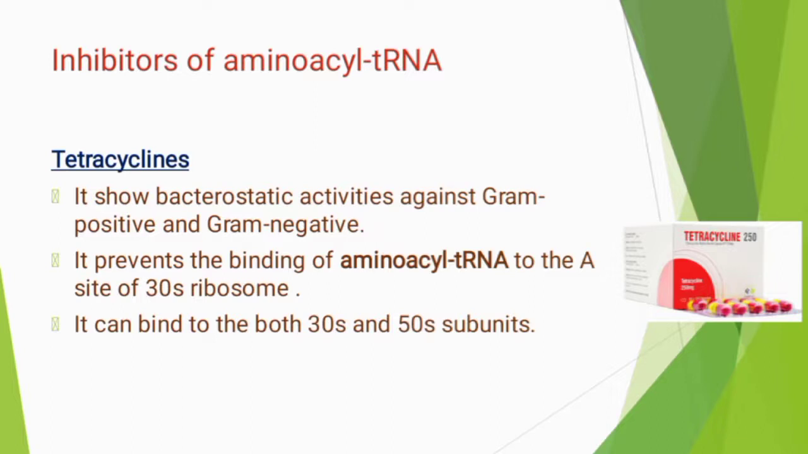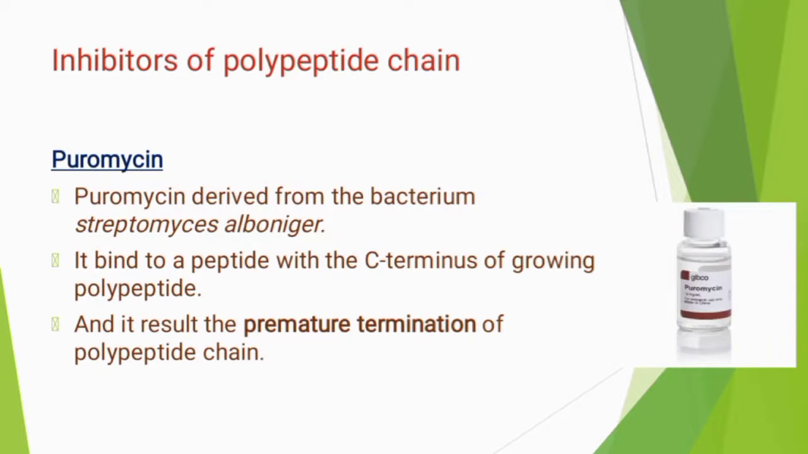The next category is inhibitors of the polypeptide chain. The first one is puromycin. Puromycin is derived from the bacterium Streptomyces alboniger. It binds to a peptide at the C terminus of the growing polypeptide, and it results in the premature termination of the polypeptide chain.